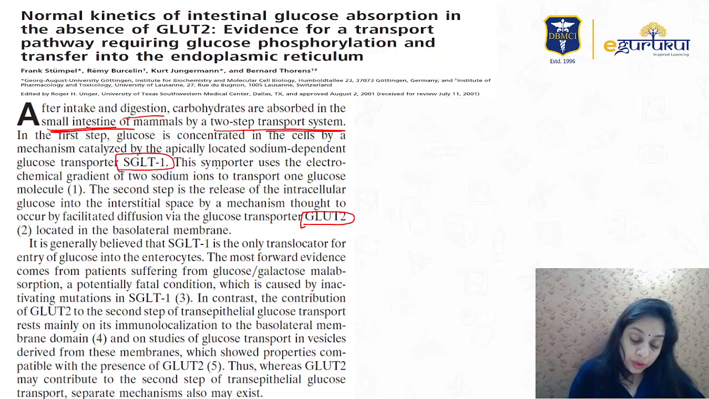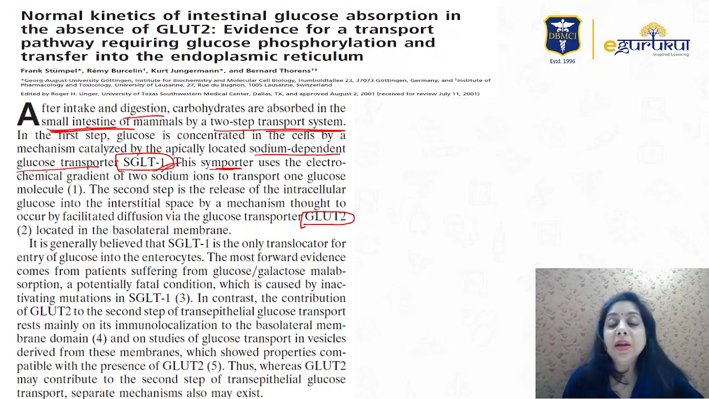SGLT is a symporter, a sodium dependent glucose transporter. And after this main SGLT transportation is done, glucose is transported via GLUT2, which is located in the basolateral membrane. It is a two-step process. But if asked in the exam, our answer should be SGLT or the secondary active process, then the GLUT. But both are correct.